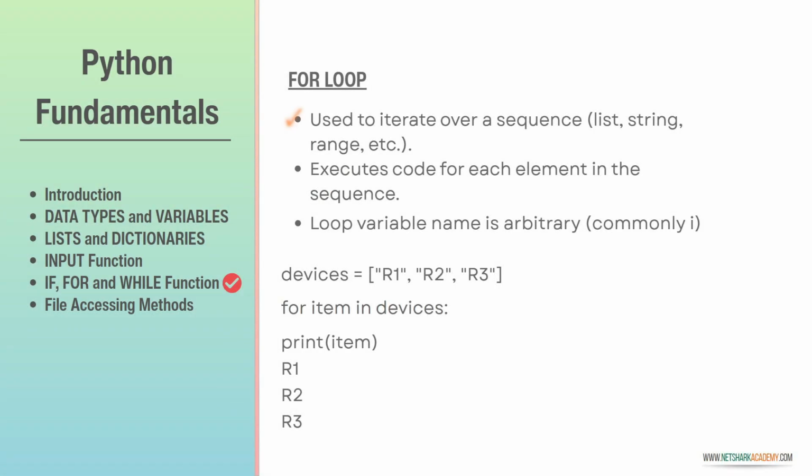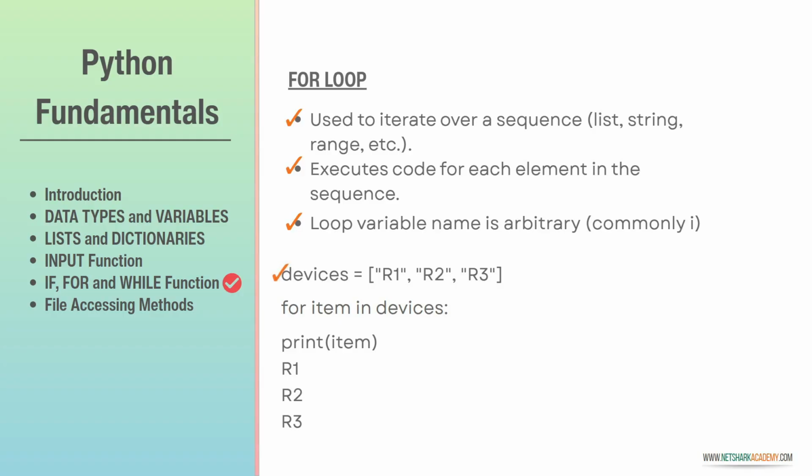For loop. A for loop is used to iterate over a sequence like a list, string, or range of numbers. It executes a block of code for each element in that sequence. The loop variable can be any name, but commonly we use i or item to represent each element.